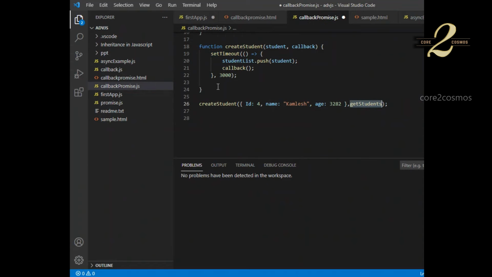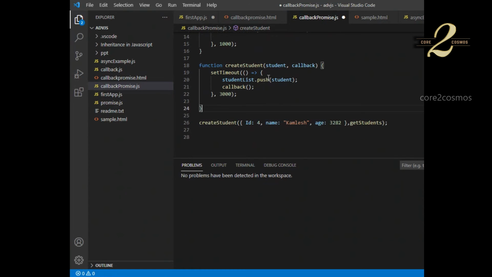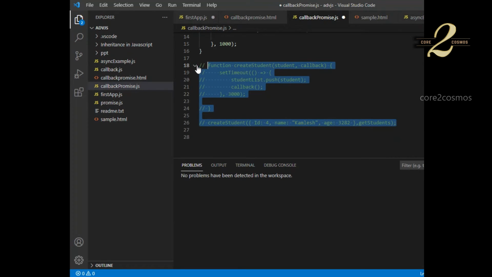Okay, guys. So hope you understood this callback. Similar functionality, waiting for one operation to be completed and then performing another operation, we can perform using promises as well. So here, I will remove this callback, or I will just comment it out. Comment this line.